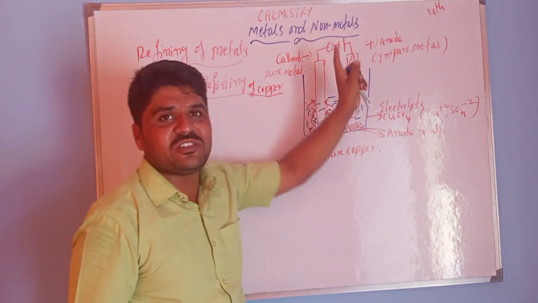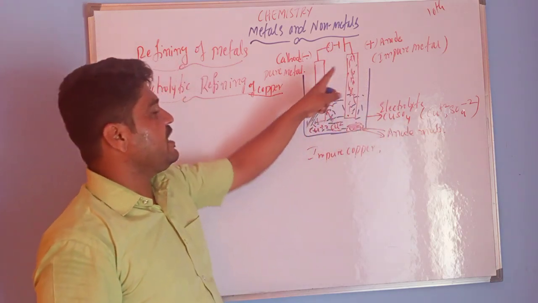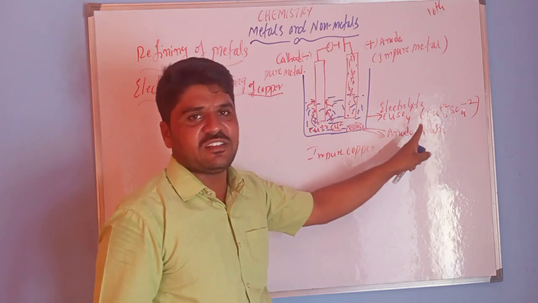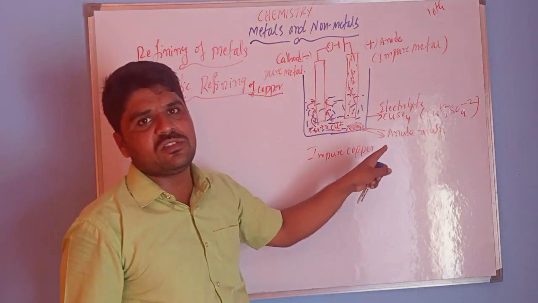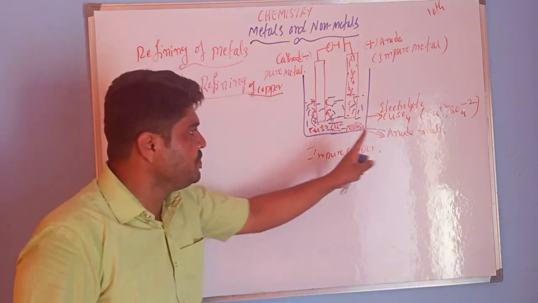Whichever electrode you select, you also select that metal's ionic solution. I am taking a copper rod right now, so I am taking copper sulfate. If I am taking zinc electrodes, I take zinc sulfate.